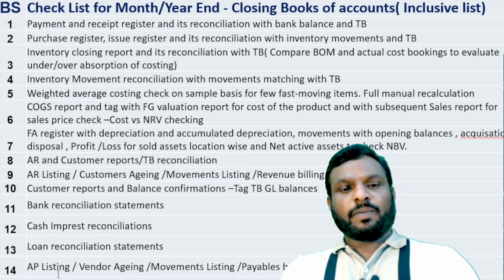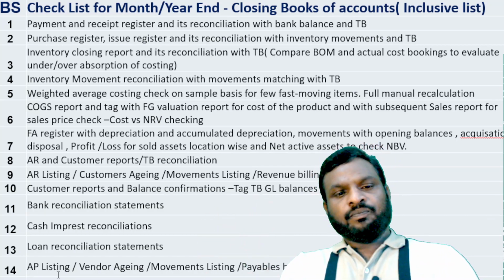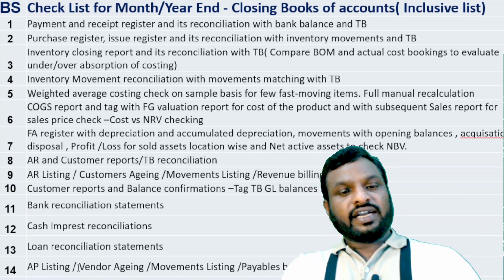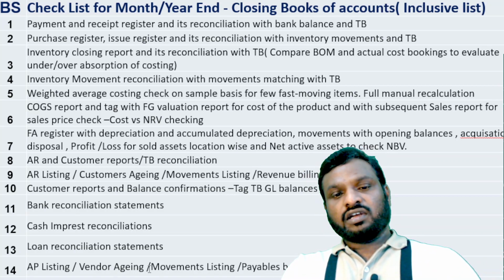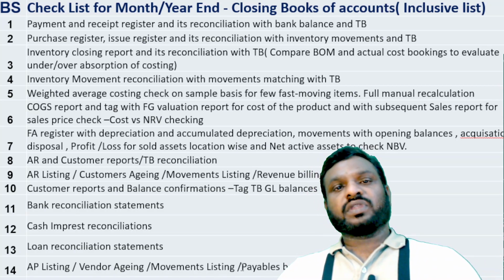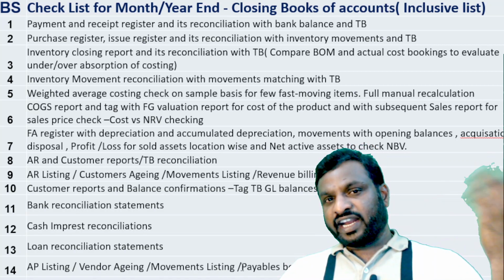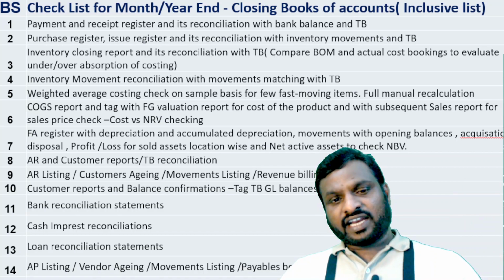From the payables point of view, take the opening payables and the balance in the balance sheet, tag with the notes to accounts, tag with the AP listing, the accounts payable listing, tag with the vendor listing bucket-wise, and tag with the movement listing of accounts payable. For inventory, the way we have done reconciliation, the same way we have done for AR, and the same way we will do for AP.